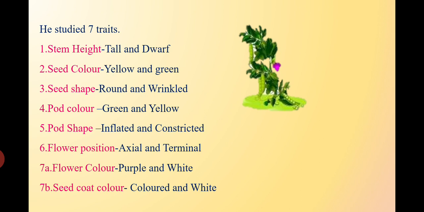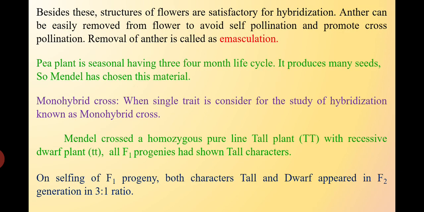Next, flower position may be axile or terminal. Axile is dominant and terminal is recessive. Then flower color may be purple or white. Purple is dominant, white is recessive. 7b is seed coat color, which may be colored or white. Colored is dominant and white is recessive.